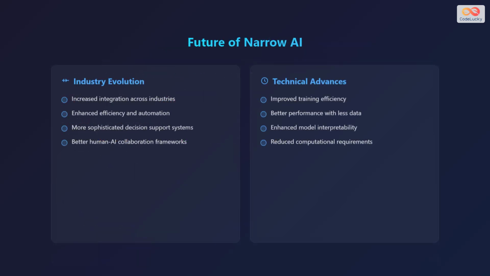Let's discuss the future of narrow artificial intelligence. In terms of industry evolution, we can expect increased integration across industries, enhanced efficiency and automation, more sophisticated decision support systems, and better human-artificial intelligence collaboration frameworks. Regarding technical advances, we can anticipate improved training efficiency, better performance with less data, enhanced model interpretability, and reduced computational requirements. Narrow artificial intelligence is poised to become even more powerful and integrated into our daily lives.